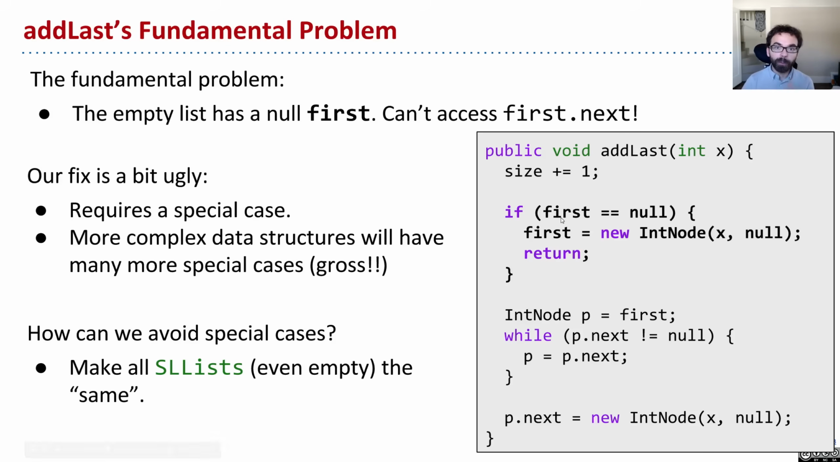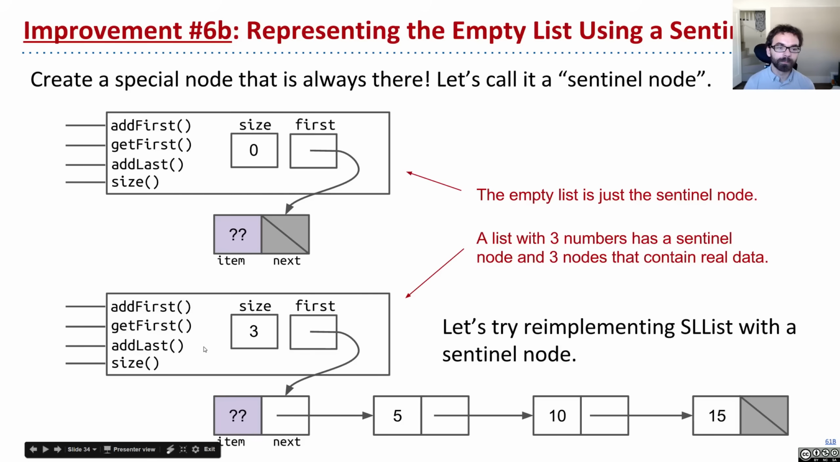So what we're going to do to make one consistent story is we're going to make it so that all SLists, even if they're empty, should somehow be the same. They should have the same structure, the same something. And finding that something is sometimes tricky, as we'll see now.